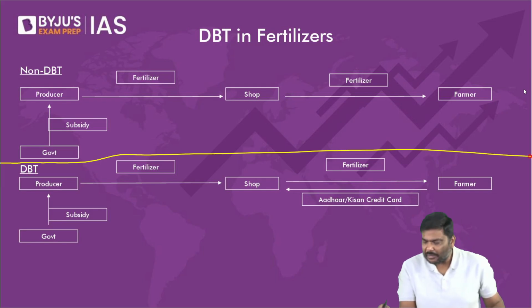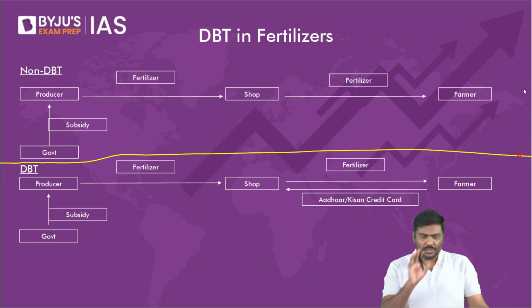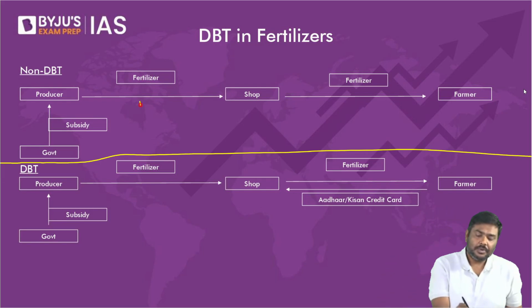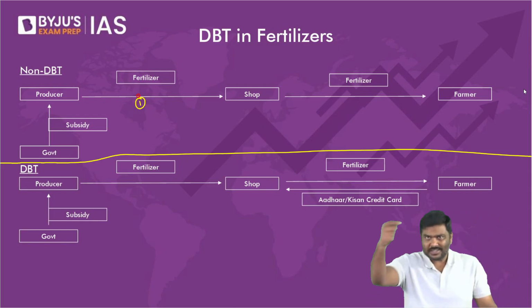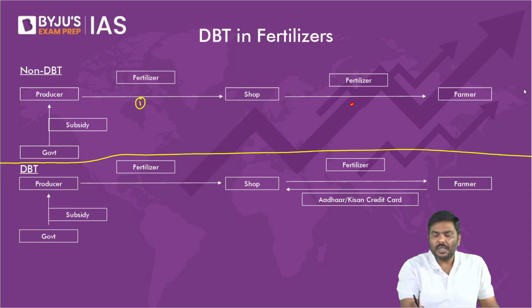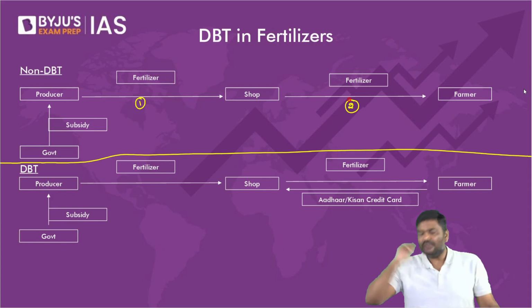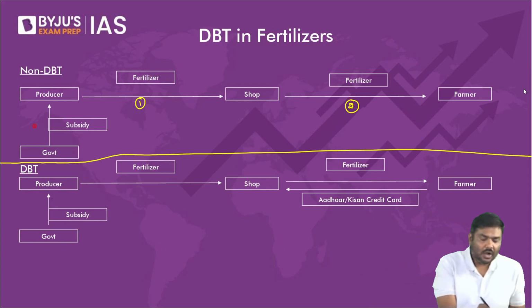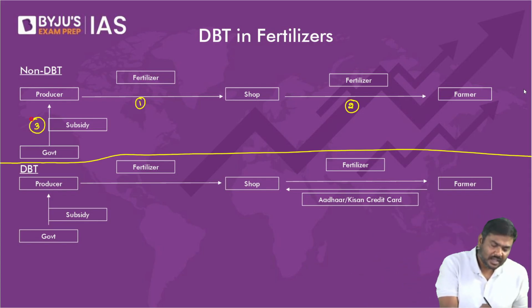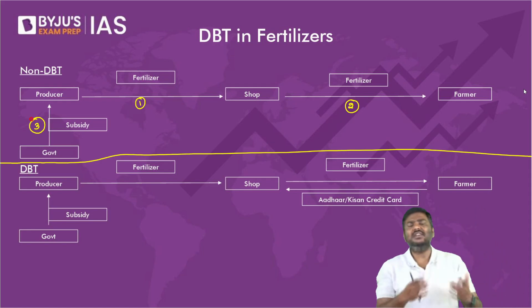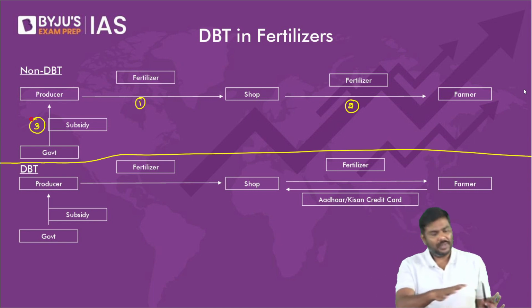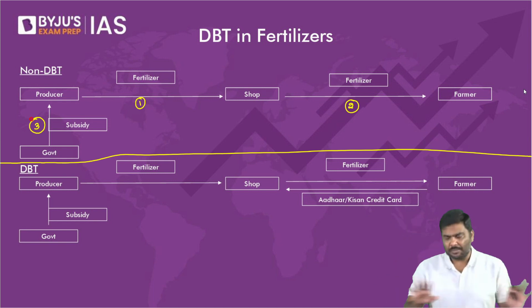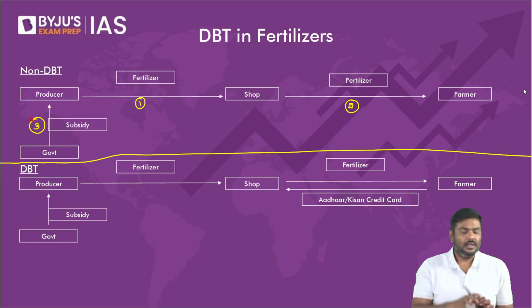Earlier, without DBT, in the non-DBT structure, what used to happen? Follow the process here. Step 1, the producer will manufacture fertilizers and send them to the shop. The shopkeeper used to sell the fertilizer to the beneficiaries, let's say the farmers, and the government used to provide the subsidies to the producer based on how much fertilizer had been sold in the market. Any problem with the process here?